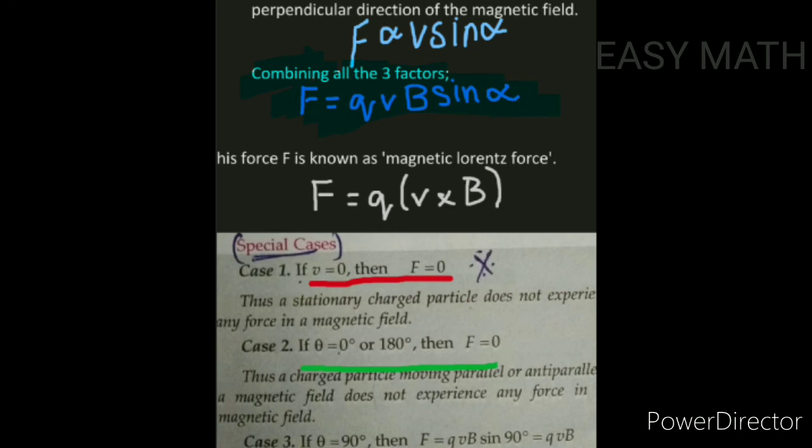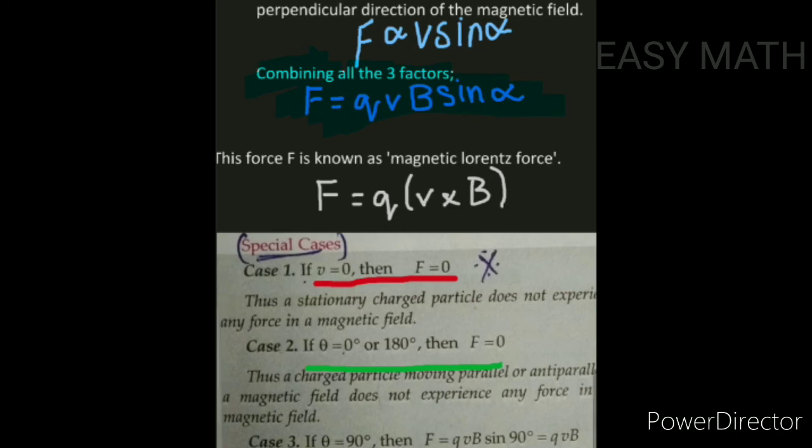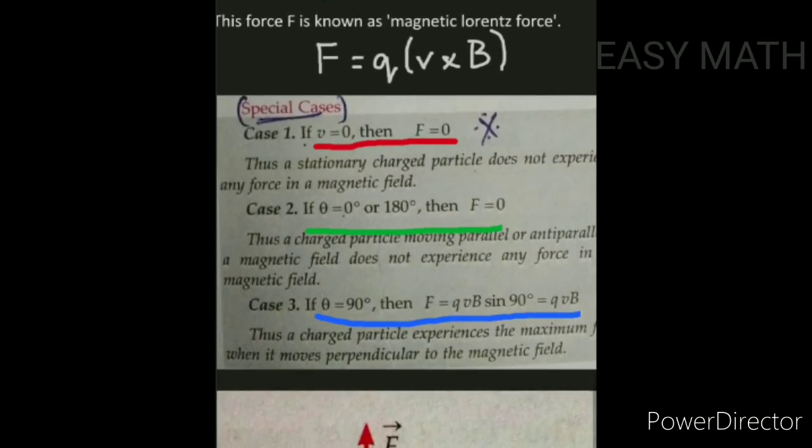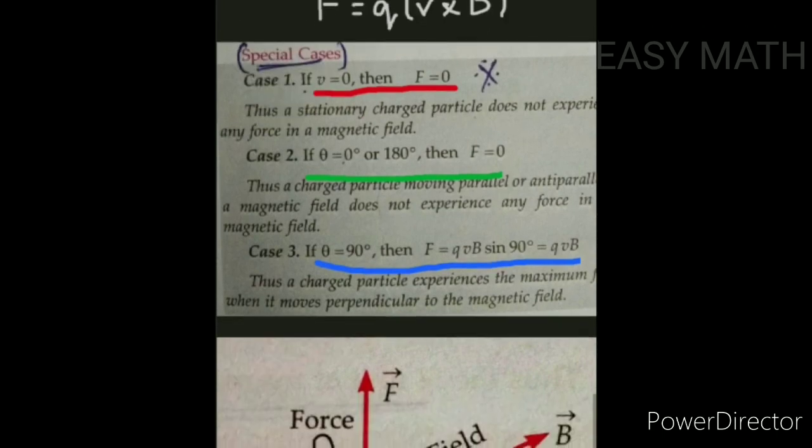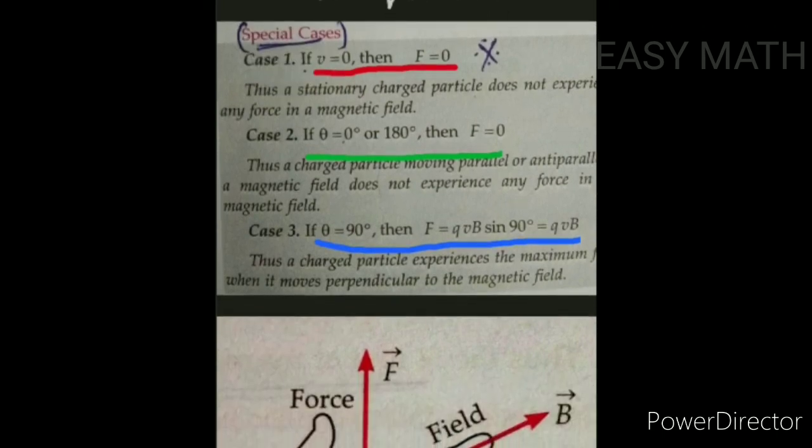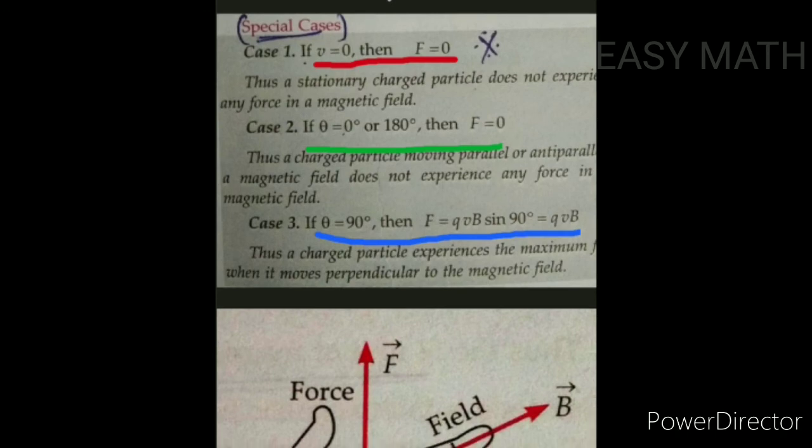Rule for finding the direction of force. We can use Fleming's left hand rule for finding the direction of force.